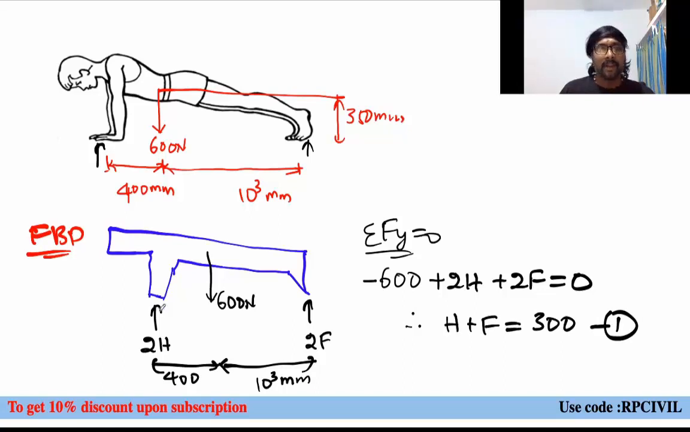What is that H? Normal thrust applied by the floor on each hand. What is that F? Normal thrust applied by the floor on each foot, right? And one equation is there. What is another equation we can get now?